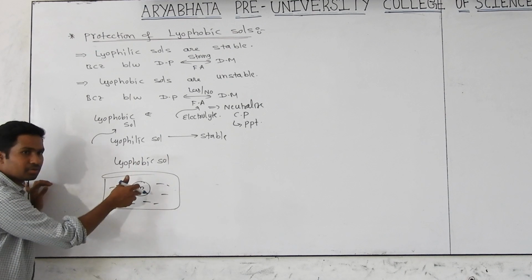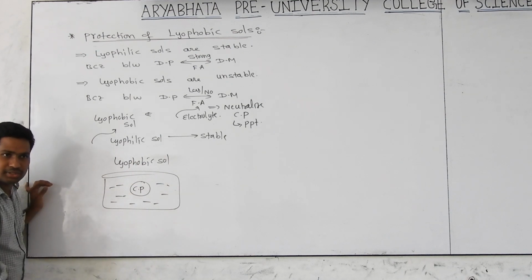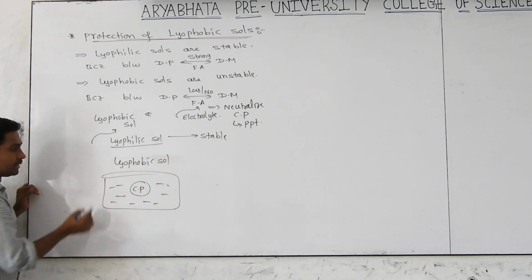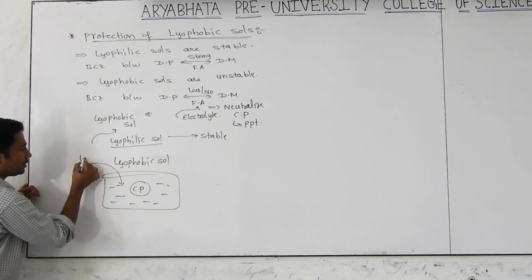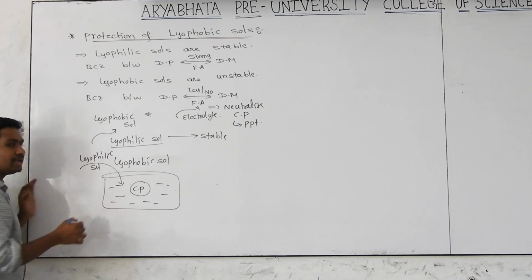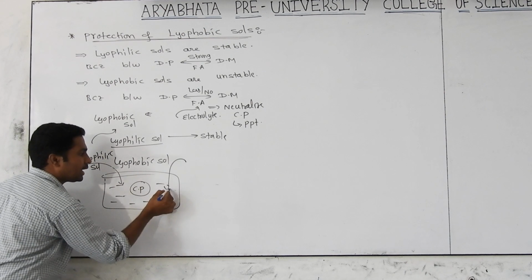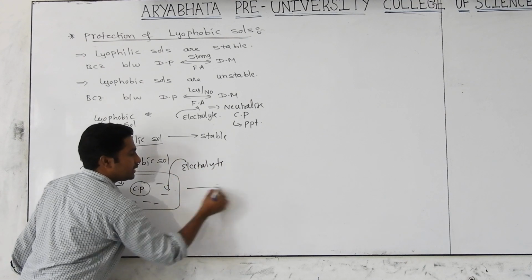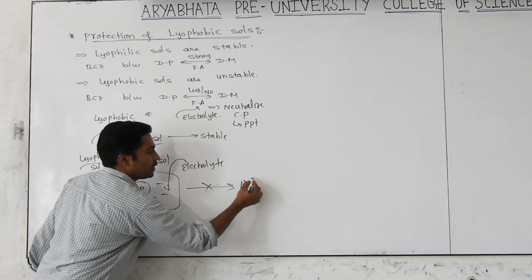But after adding electrolyte, the colloidal particle undergoes coagulation. I don't want that. To stop the coagulation, what are we adding? Yes, we are adding a little bit of lyophilic sol. After adding lyophilic sol, even though you are adding electrolyte, what happens? There is no precipitation. Why?